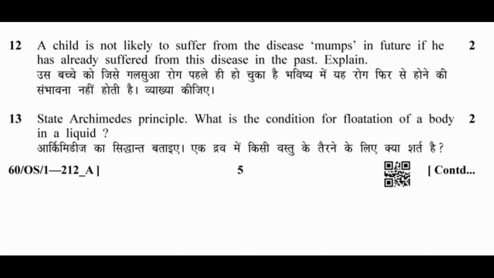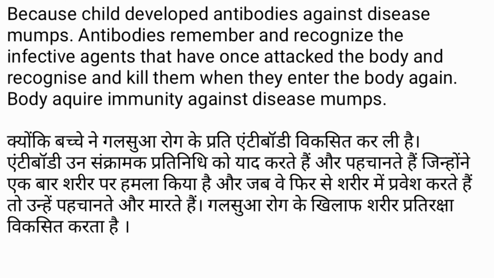12. A child is not likely to suffer from the disease mumps in future if he has already suffered from this disease in the past. Explain. Because the child developed antibodies against the disease mumps. Antibodies remember and recognize the infectious agents that have once attacked the body and recognize and kill them when they enter the body again. Body acquires immunity against disease mumps.